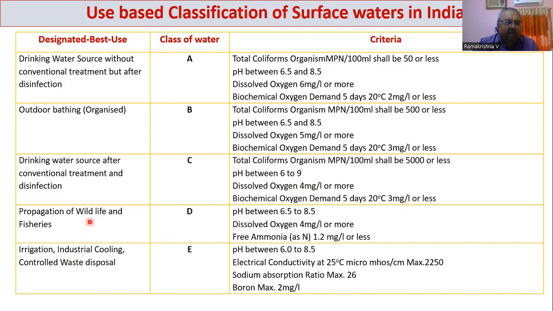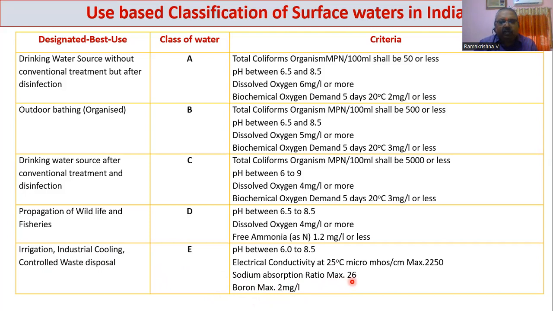Like that, we have standards for wildlife and irrigation, industrial cooling, and controlled waste disposal. Here, when you are using water for irrigation, boron is also to be considered, 2 milligram per liter maximum. And then the sodium absorption ratio, which is the relative availability of sodium with respect to calcium and magnesium. This value should never be higher than 26 units.